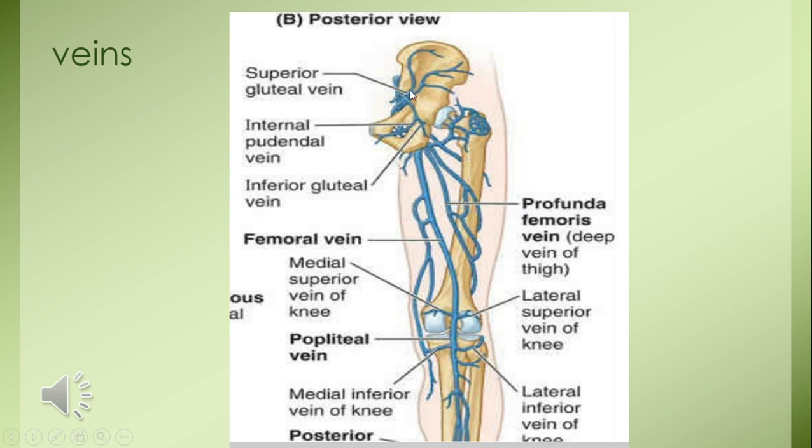The femoral vein is going to be drained in the external iliac vein and through the common iliac vein to the inferior vena cava. And the lymphatic drainage is also superficial to the superficial inguinal lymph nodes, and the deep is to the iliac lymph nodes.